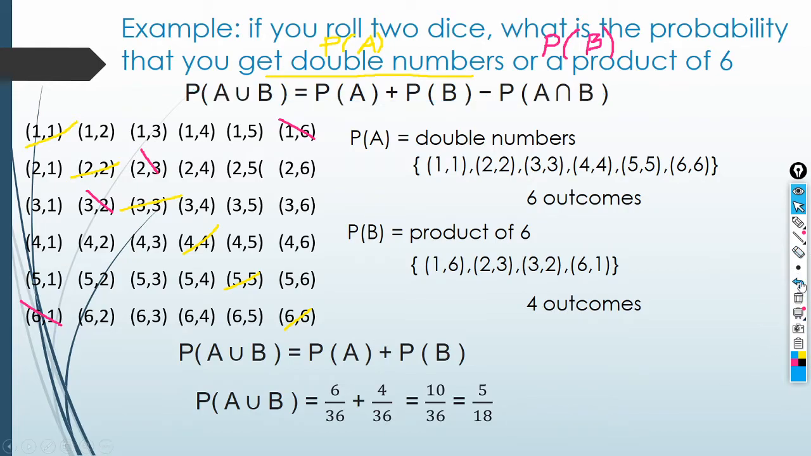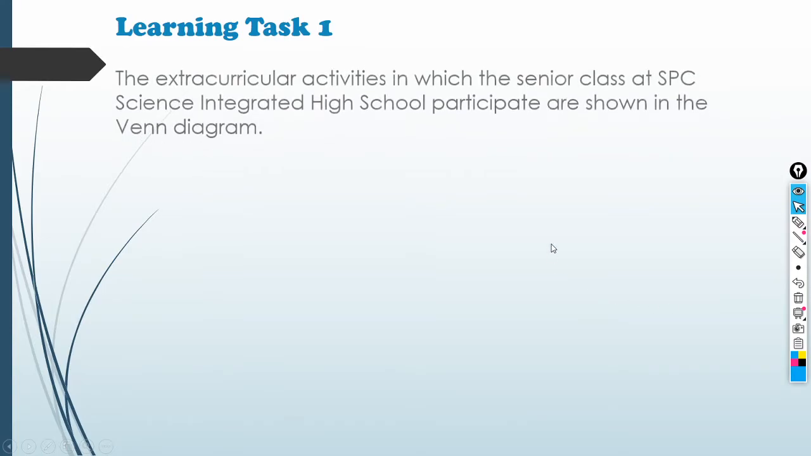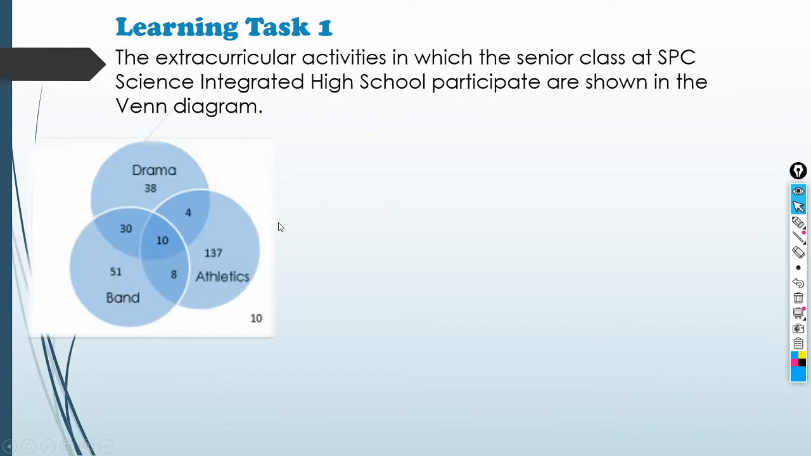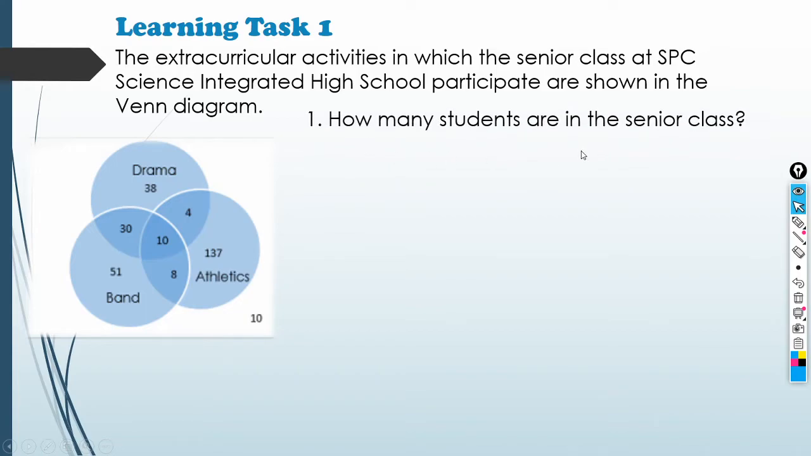Okay, so let's continue. In learning task 1, I will answer learning task 1 for you. The extracurricular activities in which the senior class at SPC Science Integrated High School participate are shown in the Venn diagram. So we have a Venn diagram again. The question: how many students are in the senior class? We will just add them again.